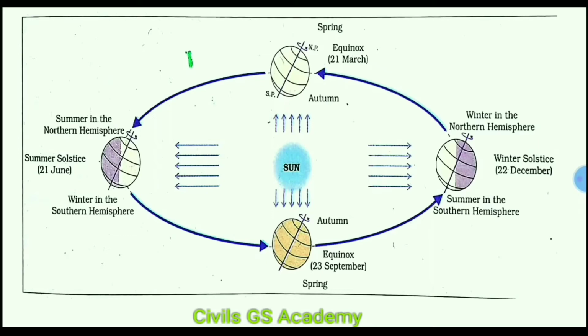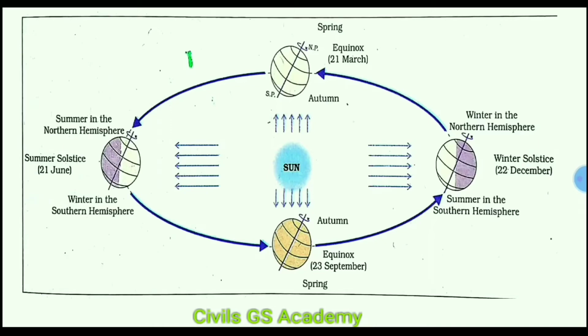So neither pole tilts towards the sun, and the sun is now vertical over the equator. So the whole Earth experiences equal days and nights. In the northern hemisphere, there is autumn season because summer is ending and winter is about to come. In the southern hemisphere, it is spring season because winter is going and summer is about to come.